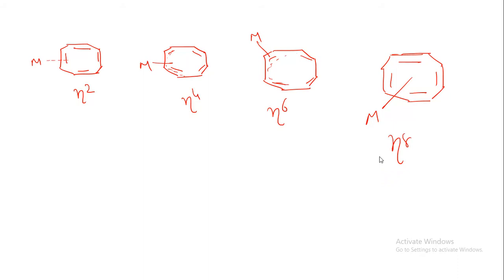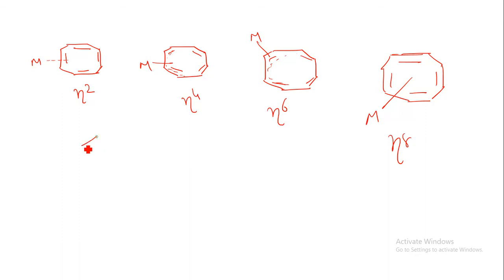So this is the formation of eta 2, eta 4, eta 6 and eta 8. Now you can understand that the metal atom can contribute to the ligand by 2 electrons, 4 electrons, 6 electrons and 8 electrons. Similarly, there are so many ligands with which we are concerned in organometallic chemistry.